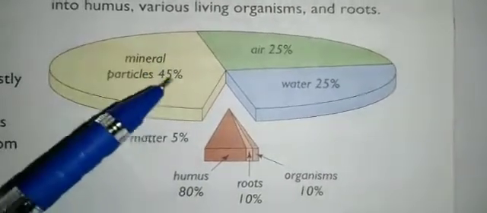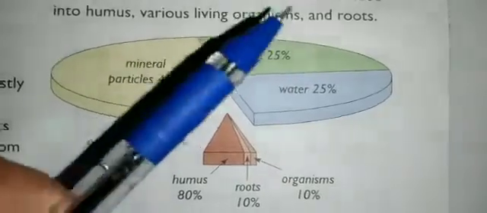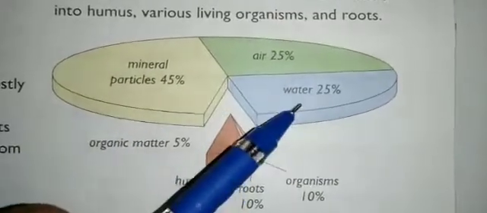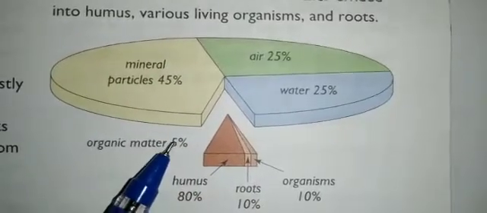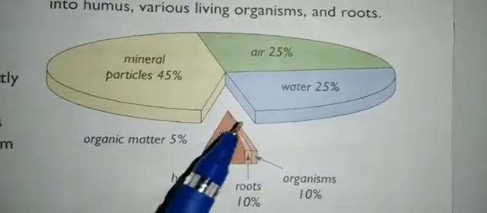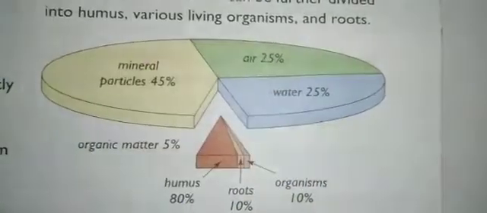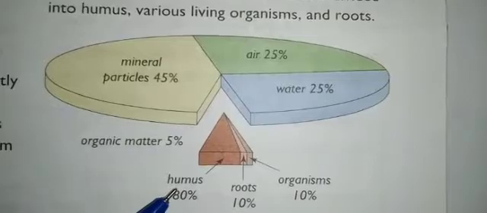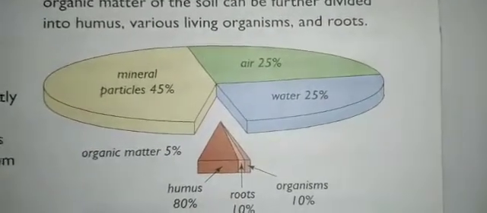Here you can see in the soil there is 45% of mineral particles, 25% of air, 25% of water and the remaining 5% is organic matter. ಅದರಲ್ಲಿ 5% ಅಂತ ಕನ್ಸಿಡರ್ ಮಾಡಿದಾಗ if you take it for 100, ಅದರಲ್ಲಿ 80% humus, 10% roots and 10% organisms it will include.